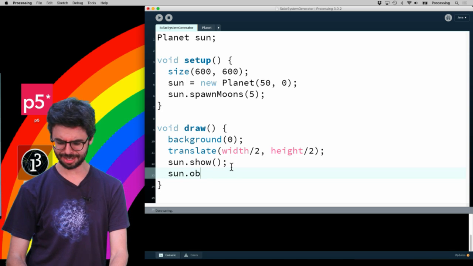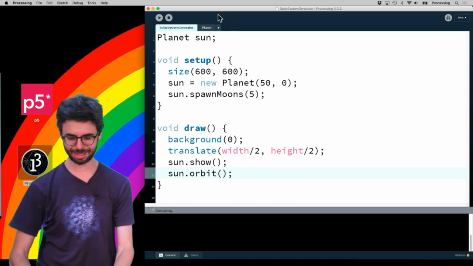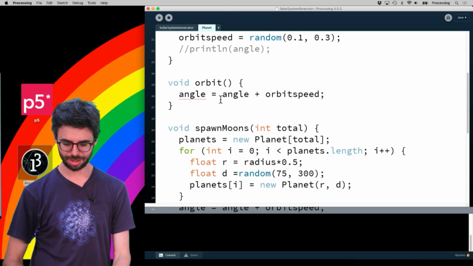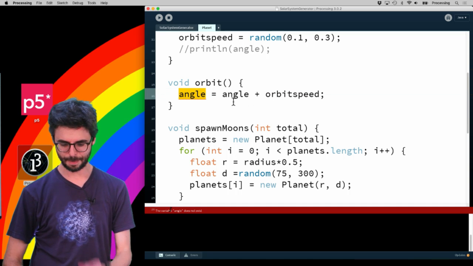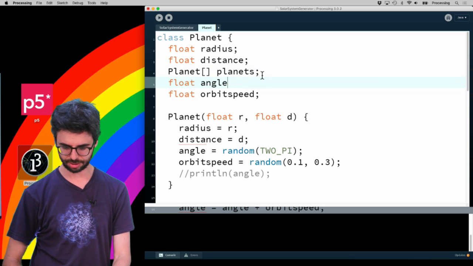So if I say sun.orbit, I'm asking the sun to orbit. But what does it mean for the sun to orbit? Well, it needs to do this, but also, and why is angle now not knowing what it is? Oops, I lost angle. Sorry, everybody. Angle.